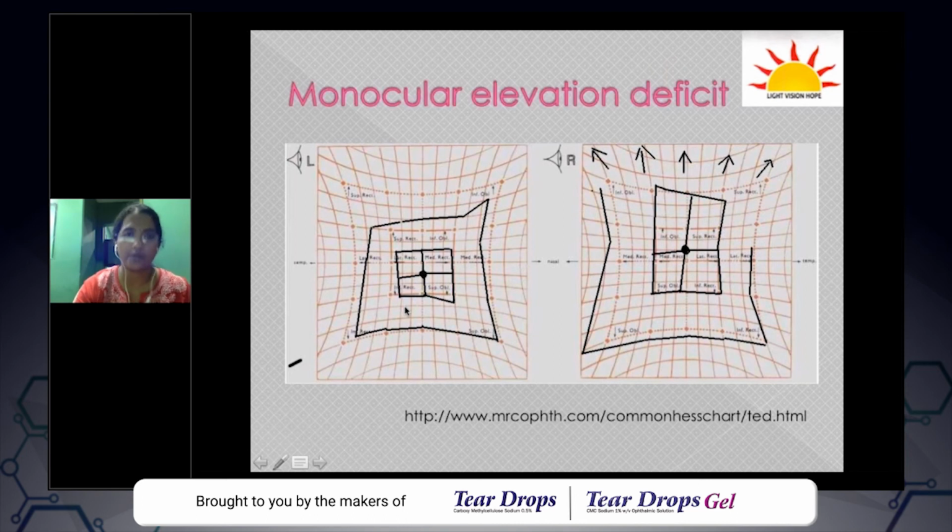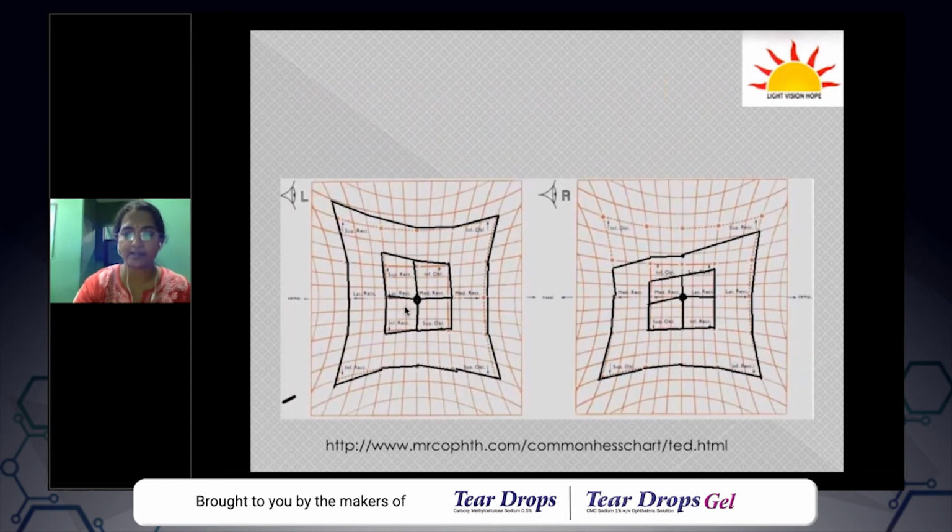This is a monocular deviation. Otherwise, you call it double elevator palsy. Now the preferred term is monocular elevation deficit. This is quite simple, right? So what about this? Again, a similar one. The patient has a smaller field in the right eye. So the right eye is the primarily affected eye. And in the right eye, you can see there is a gross underaction on the side of the inferior oblique muscle, whereas the superior rectus is not that affected. So anybody with the differential diagnosis, you can continue, whoever is answering.